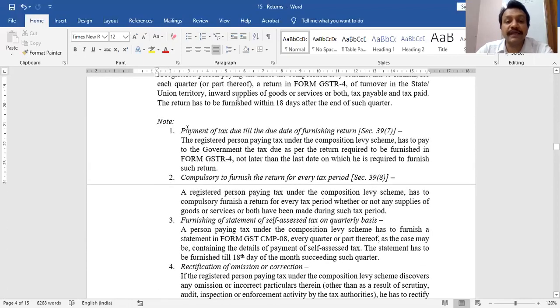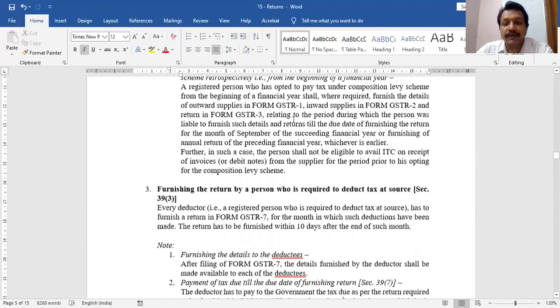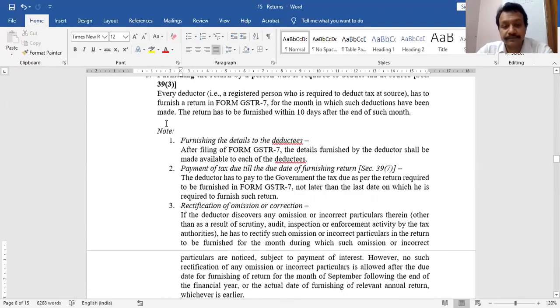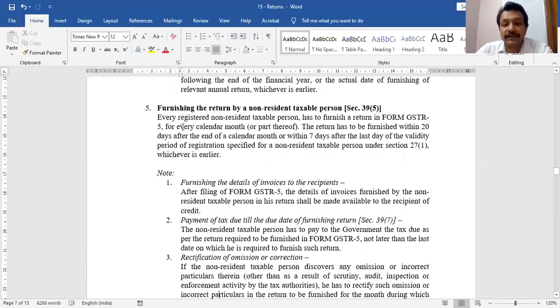For a composition levy scheme subscriber or taxpayer, it is GSTR 4, quarterly. For a person who is required to deduct tax at source, it is GSTR 7. But the section is the same, 39. You only have different subsections. For input service distributor, again, GSTR 6, section 39, subsection 4. Non-resident, GSTR 5.